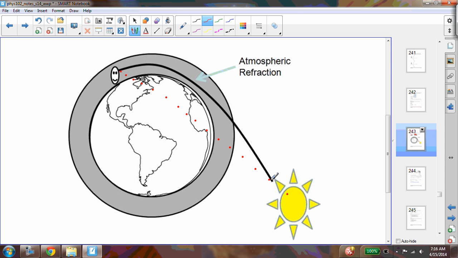However, the light from the sun comes and then it refracts. That is, it's going from a low index to a high index. So it bends here, and it bends in such a way that it will come and you'll see it. It'll look like it's above the horizon, but in fact it's not. And that's due to atmospheric refraction.